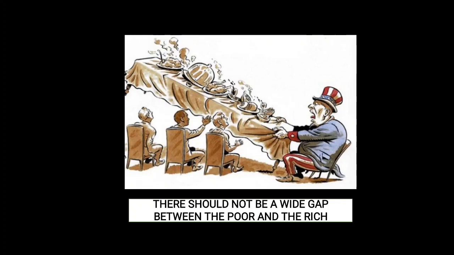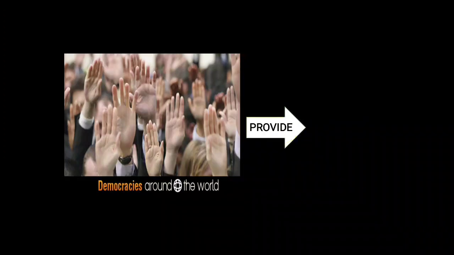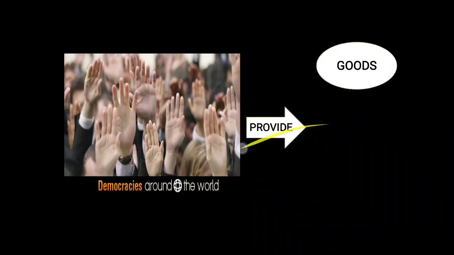In a democratic regime, all the people enjoy economic development, economic benefit, as well as other benefits. Next, democracies all around the world provide both goods as well as